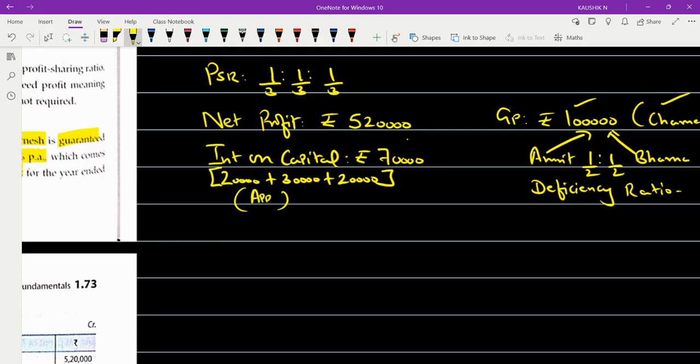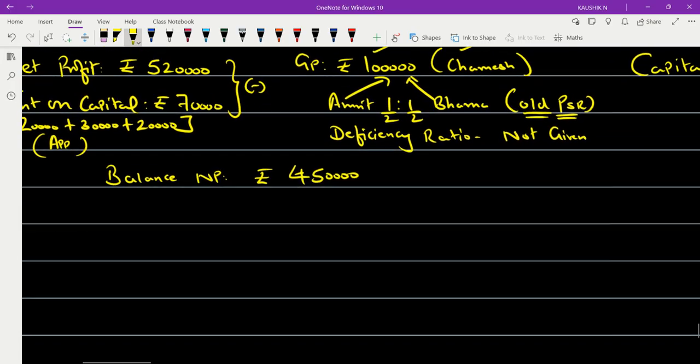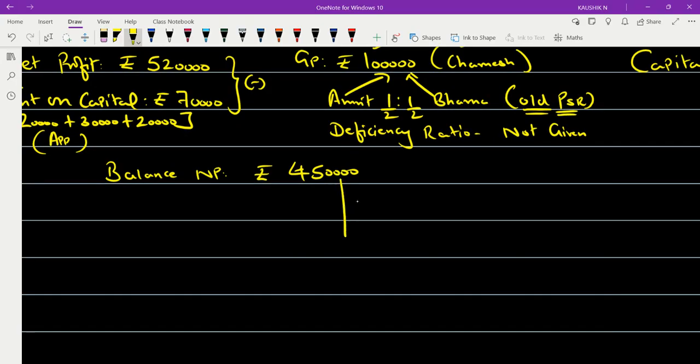So subtract this value. Balance net profit will be rupees 4 lakh 50 thousand. Now this 4 lakh 50 thousand you have to divide among the partners Amrit, Bhavana and Chamish.